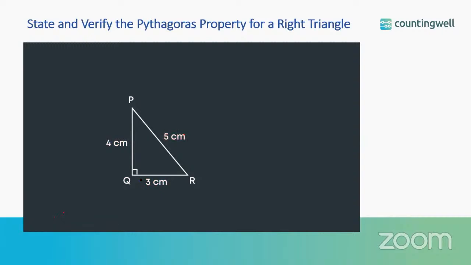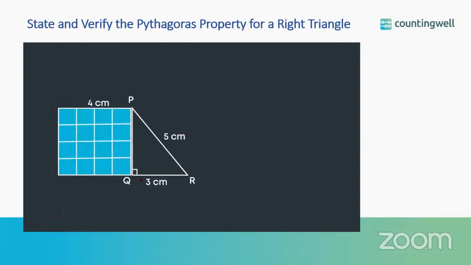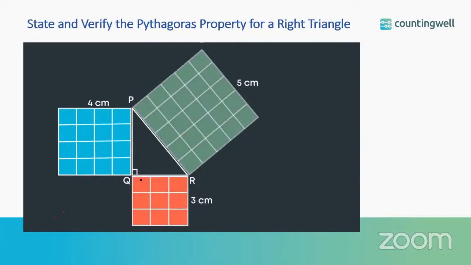In the given triangle PQR, PQ and QR are the legs and PR is the hypotenuse. Let us observe an important relation between the sides of a right-angled triangle. Let us draw a square of side 4 centimeters on side PQ, a square of side 3 centimeters on side QR, and a square of side 5 centimeters on side PR.